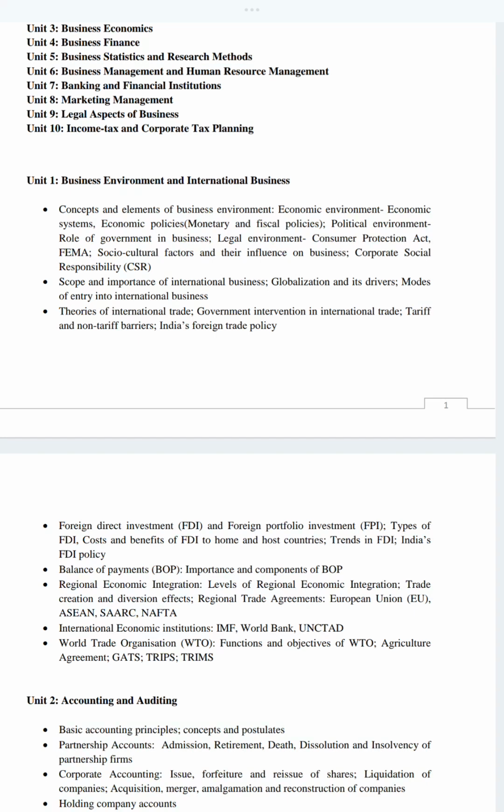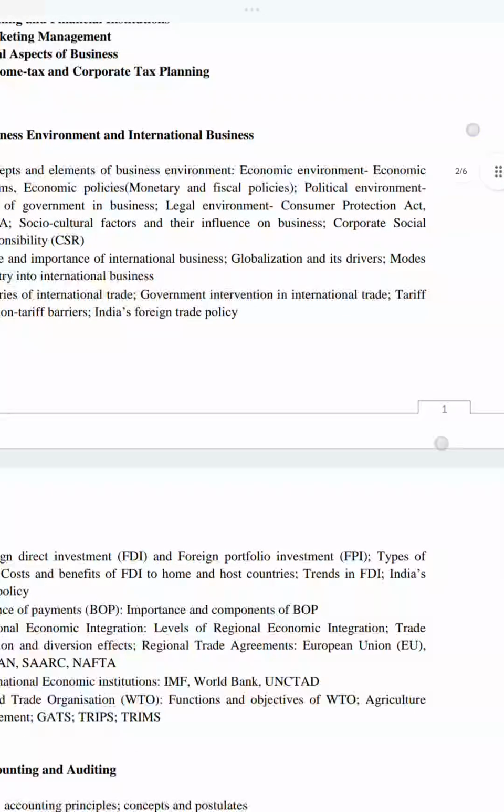What are the roles of government in business organizations? Suppose we are talking about the framework of business, what are the organizations which work under this? So these are the political environment. The third one will be legal environment, that is the acts and the rules and regulations introduced by the government and the judiciary to protect the consumer or to protect the socio-cultural scope of learning, all these things.